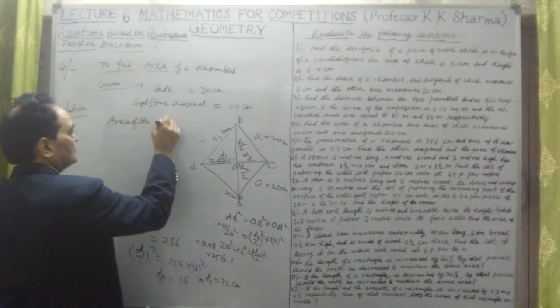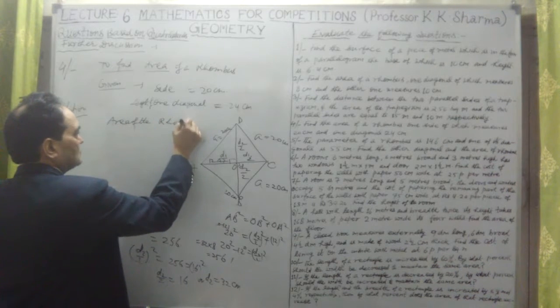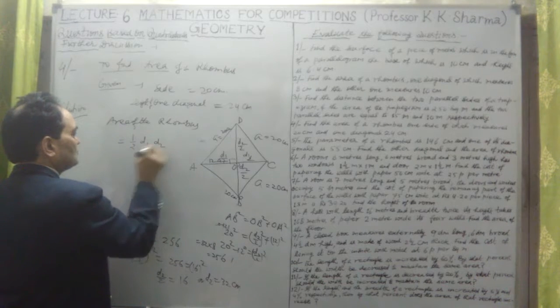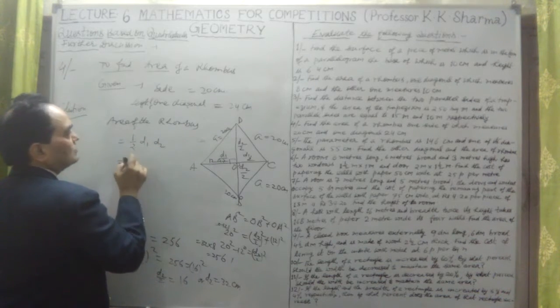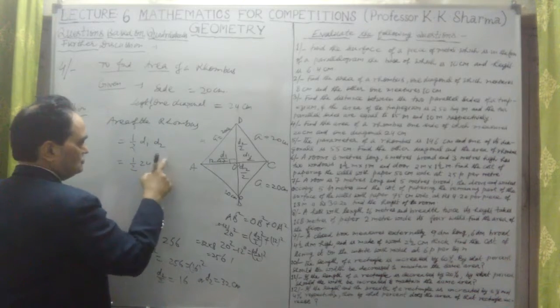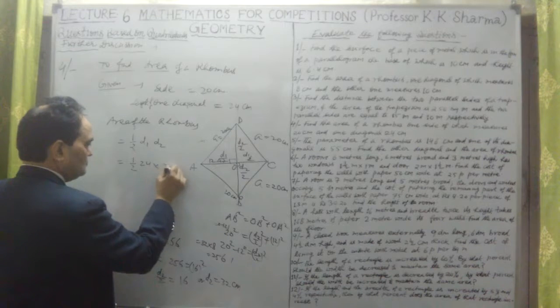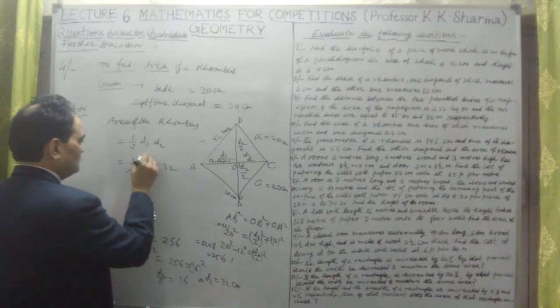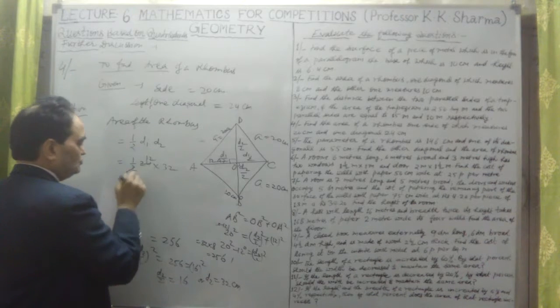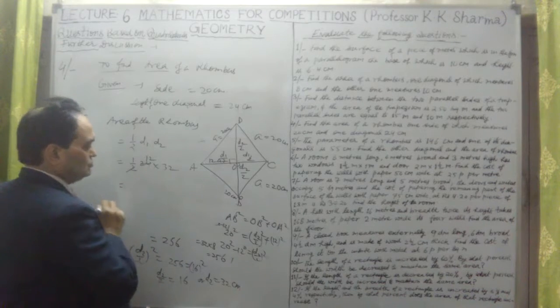Area of the rhombus, therefore, is equal to, we know this is half d1 into d2. So half d1, 24, and d2 we have taken as 32. So 24 divided by 2 is 12, the 2 cancels out with 24.